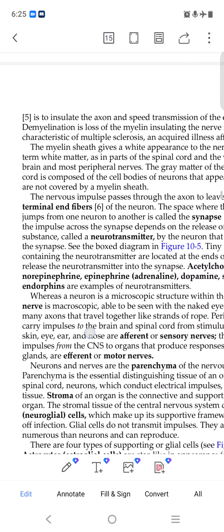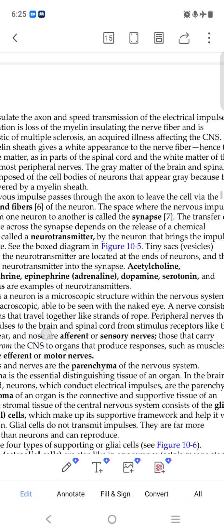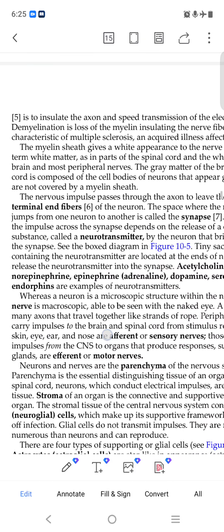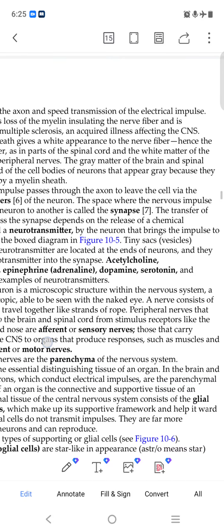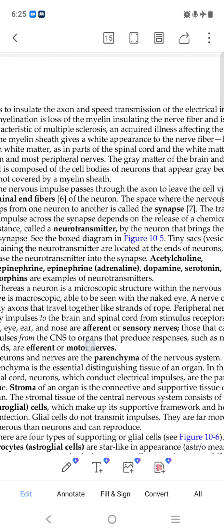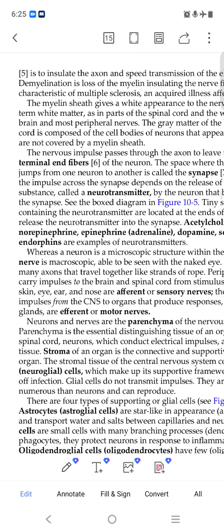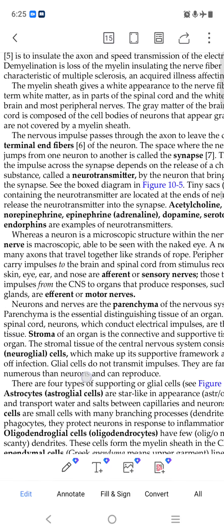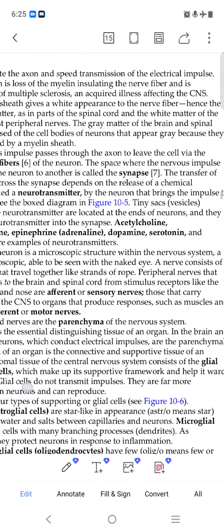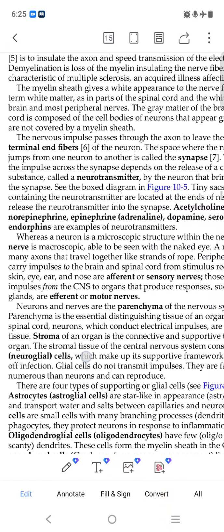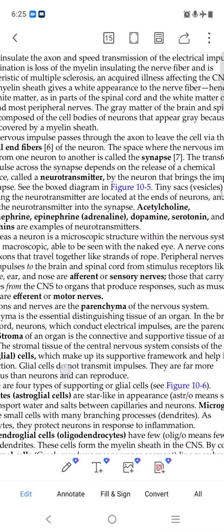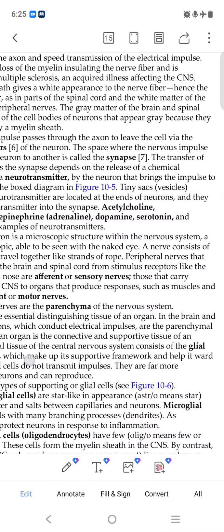Okay, acetylcholine, sorry, epinephrine, norepinephrine, adrenaline, dopamine, serotonin, and endorphin are examples of neurotransmitters. So these all five are neurotransmitters. Okay, they help in transmitting the signals. A neuron is a microscopic structure within the nervous system, whereas a nerve is not microscopic, it can be seen with the naked eye.